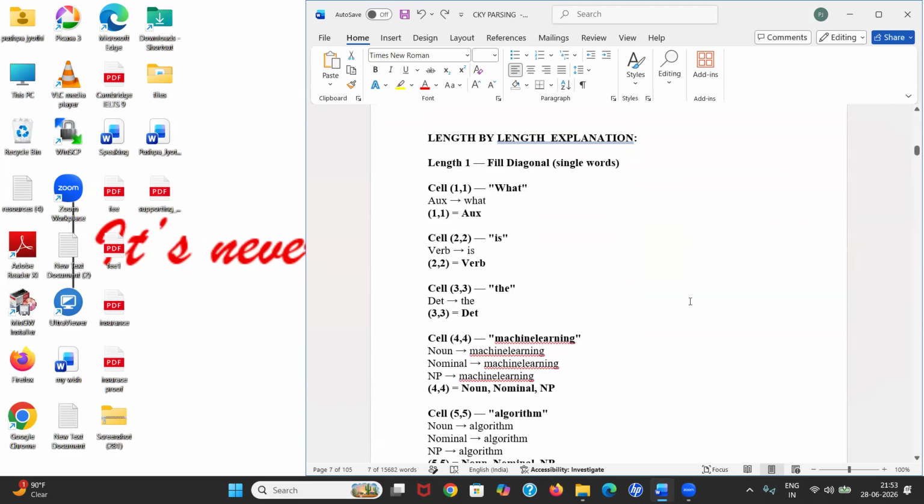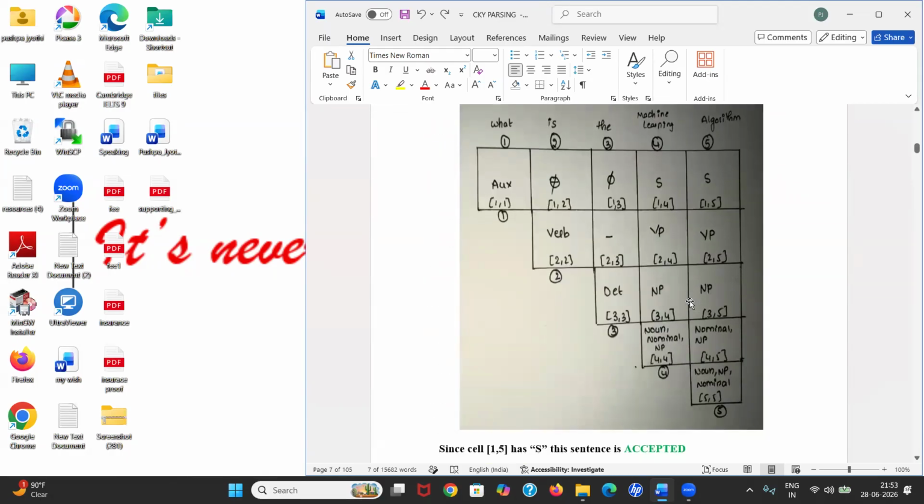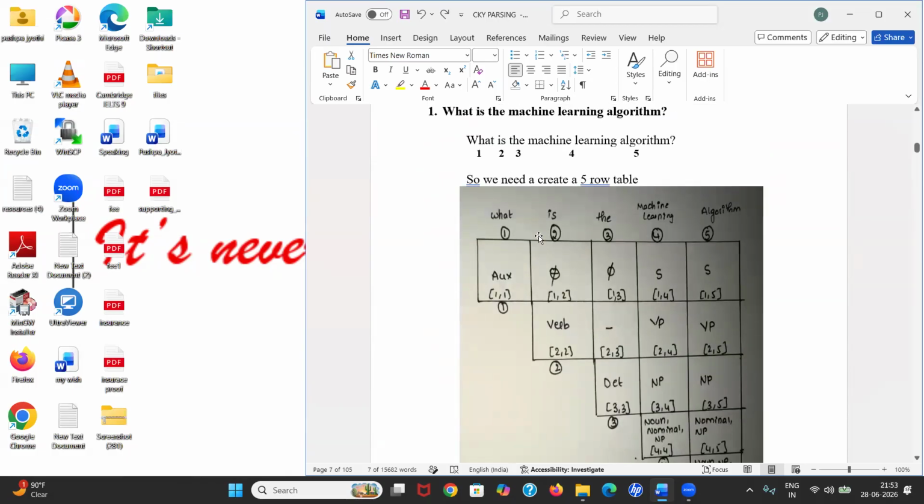First, let's take length 1. In the CKY parsing rule, we first fill in the words. What is the machine learning algorithm, in the diagonals. Fill "what" here, fill "is" here, fill "the" here, fill "machine learning" here, fill "algorithm" here.